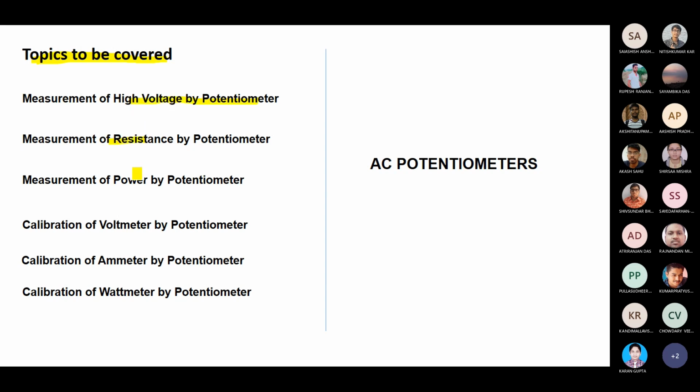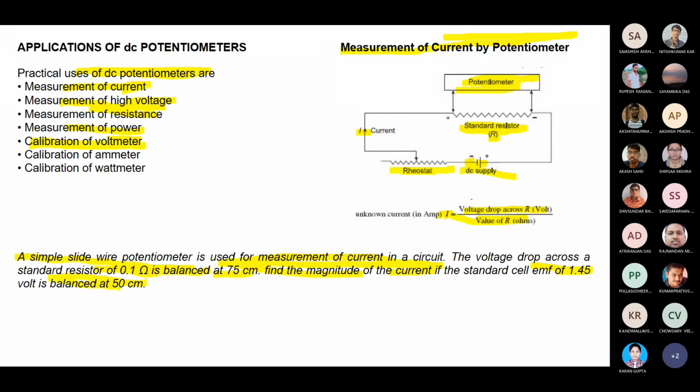Resistance, power measurement, calibration of voltmeter, ammeter, wattmeter, that also can be implemented, means you can also do. But here we are discussing up to these portions, the applications especially for DC potentiometer. This portion we are only discussing.